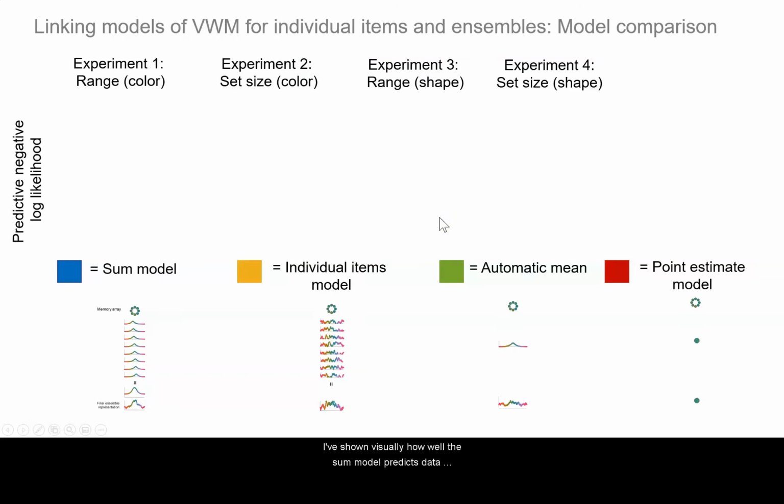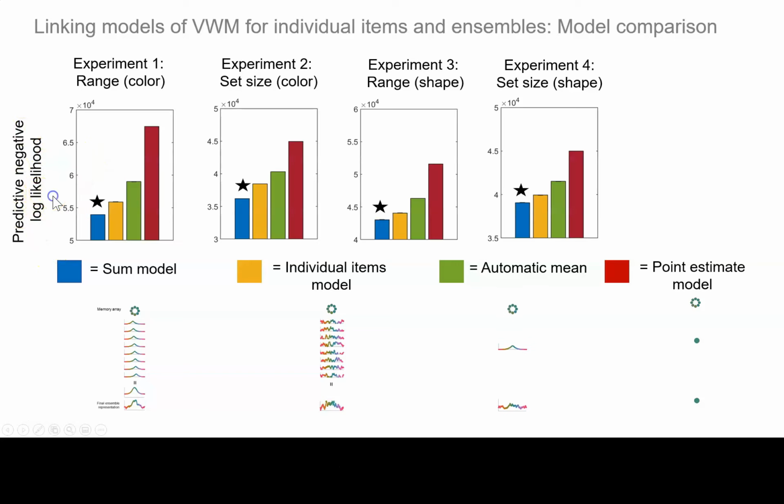So I've shown visually how well the sum model predicts data in the ensemble task, and next I'll show you the results of the model comparison. As a reminder, here are small schematics of the sum model and the contending models, and I'm going to show you the predictive accuracy of each model in a bar graph. Each bar is going to represent the predictive accuracy for a given model using the color coding scheme shown here, and the measure of predictive accuracy is a predictive negative log likelihood, and smaller values are better.